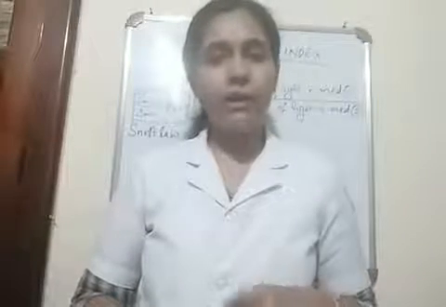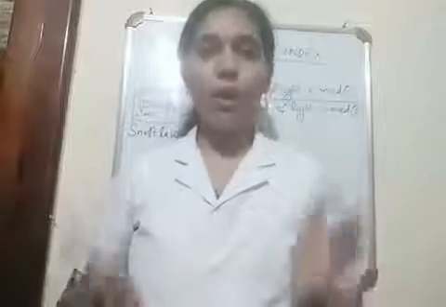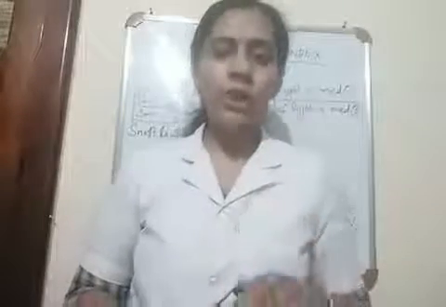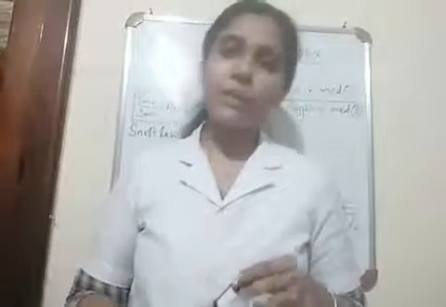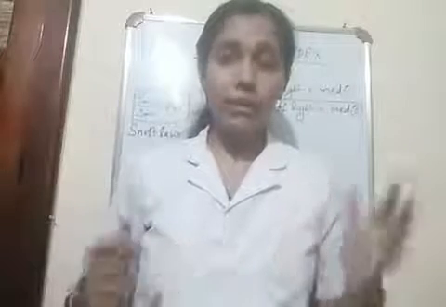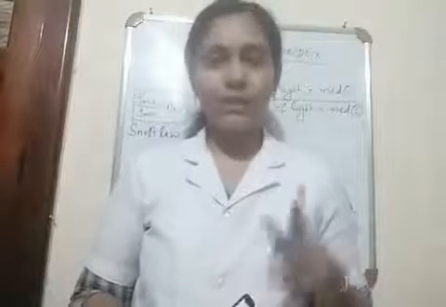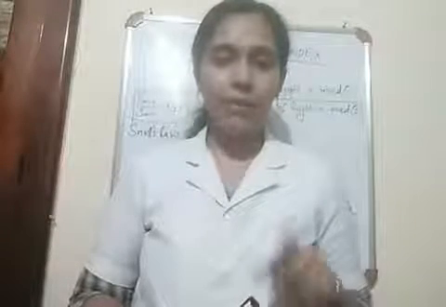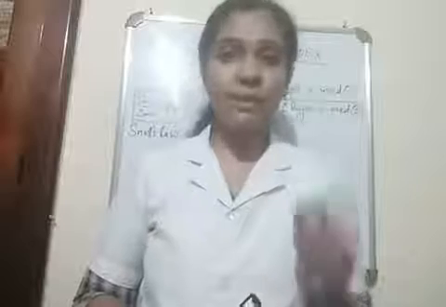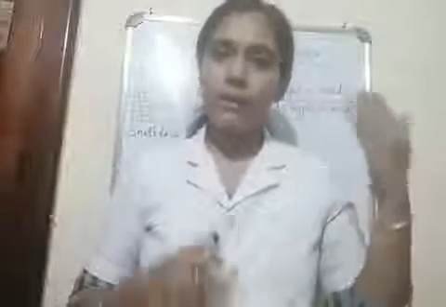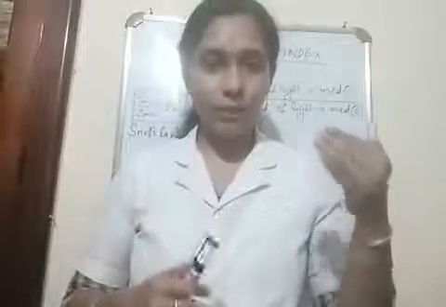Light won't travel with the same velocity in all media. Do you know in which medium light travels with the fastest speed, or light travels with a great speed? In vacuum. The speed of light or the velocity of light is maximum in vacuum. Okay, then in air comparatively it will be a little bit lower.